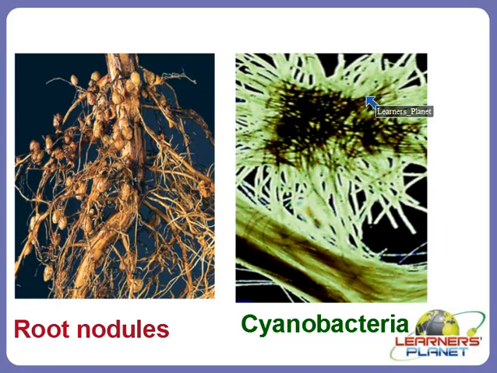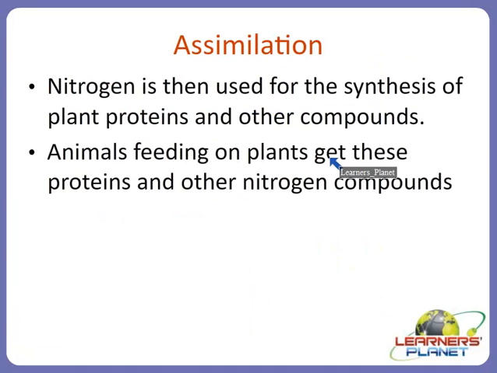Now further, when this usable form has been absorbed, what will happen to this absorbed nitrogen? This absorbed nitrogen is further used for synthetic processes. It will participate in the metabolism, the anabolic phase, and will help in the synthesis of plant proteins or other compounds, as we have studied earlier, vitamins, nucleic acids, etc.